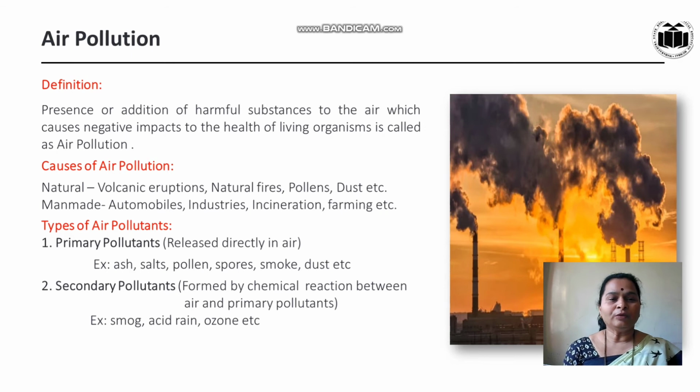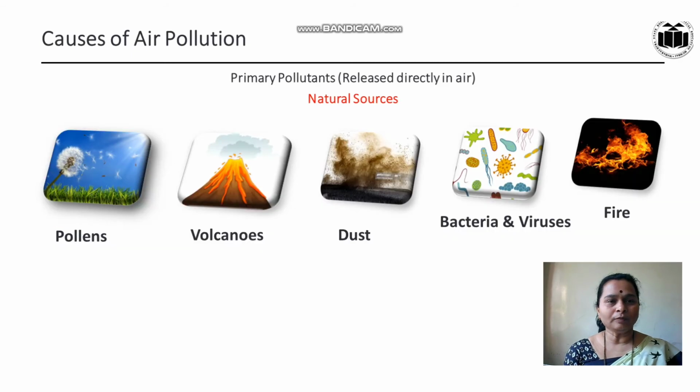Then types of air pollutants. There are two types of air pollutants. Primary pollutants are directly released into the air or atmosphere. These are ash, salts, pollens, spores, smoke, dust, etc. Then secondary pollutants are formed by chemical reaction between air and primary pollutants. For example, smog, acid rain, ozone, etc.